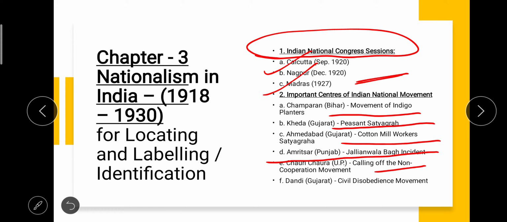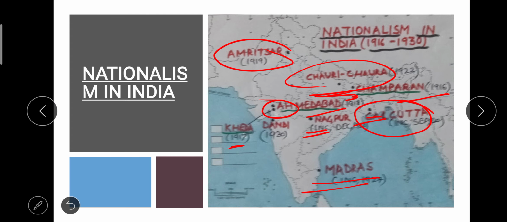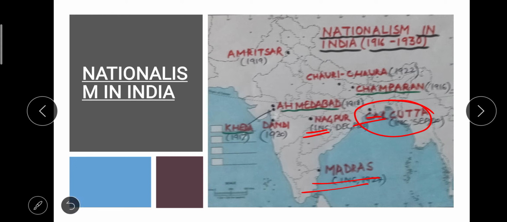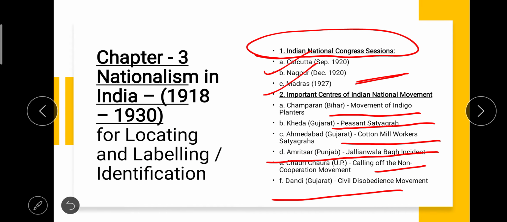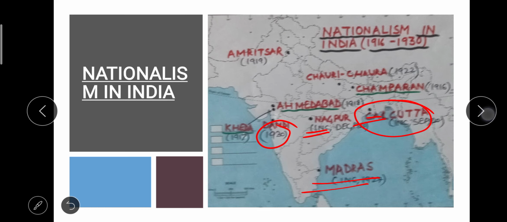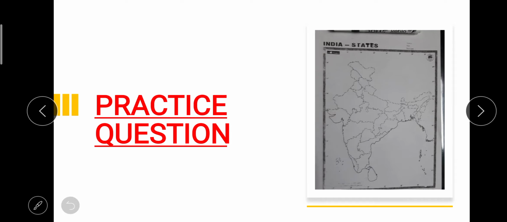Next is Dandi, Gujarat, where a movement was launched by Gandhiji. You can see in the southern region of Gujarat we have Dandi. This was the beginning of CDM, the civil disobedience movement, in 1930 by Gandhiji. So all these places are important, right, for the map.